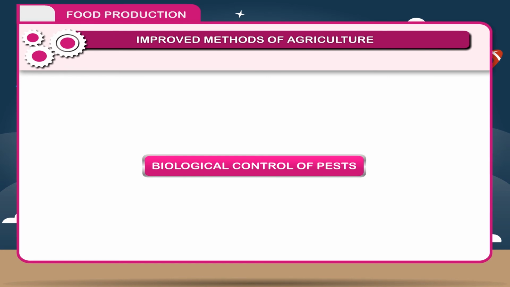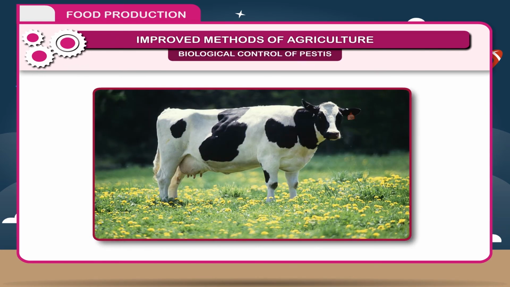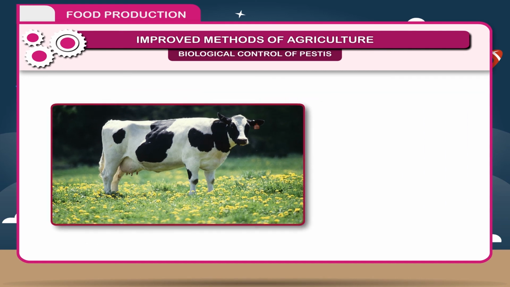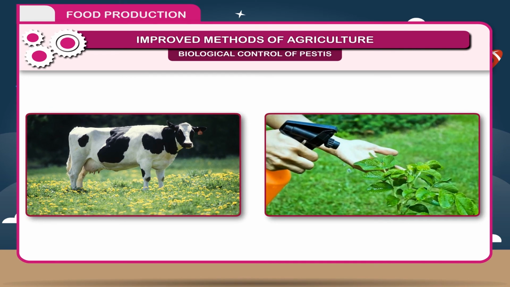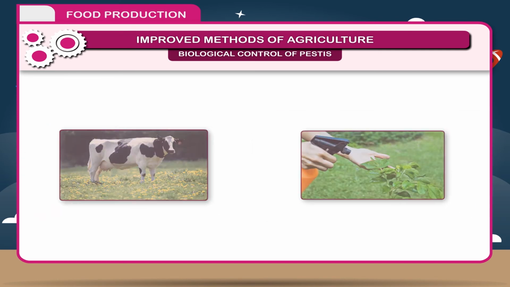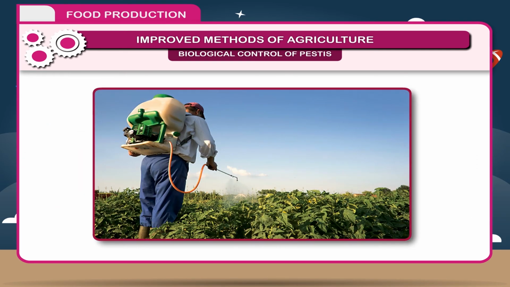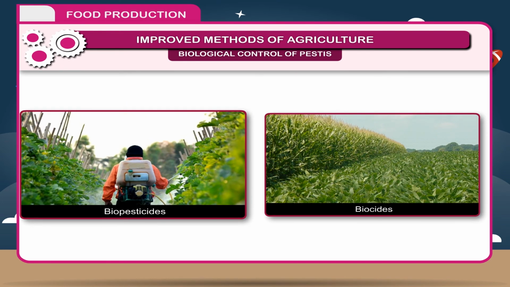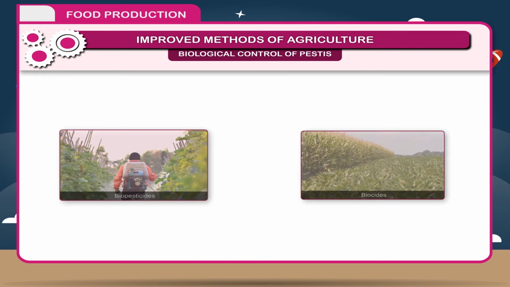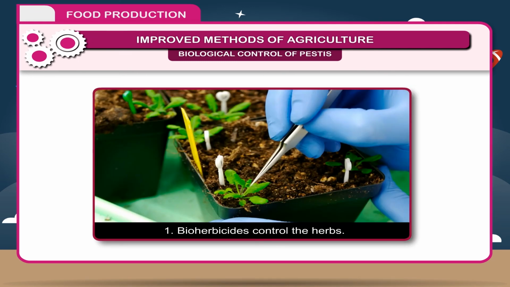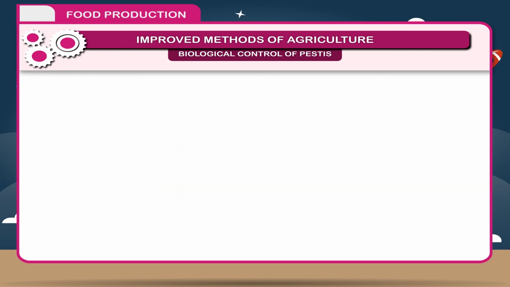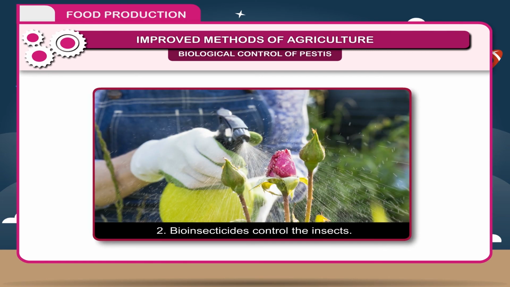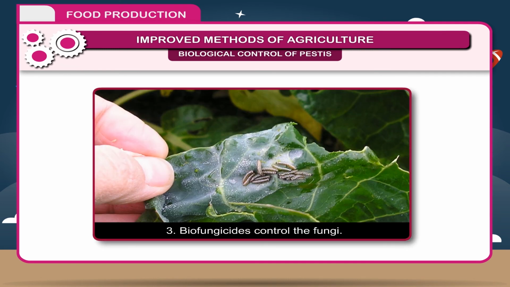Biological control of pests. Due to harmful effects of pesticides on organisms, some alternative methods of pest control are being used nowadays. That is, use of other organisms to kill the pests is called biological pest control. These organisms are called biopesticides or biocides. They may be: 1. Bioherbicides control the herbs. 2. Bioinsecticides control the insects. 3. Biofungicides control the fungi.